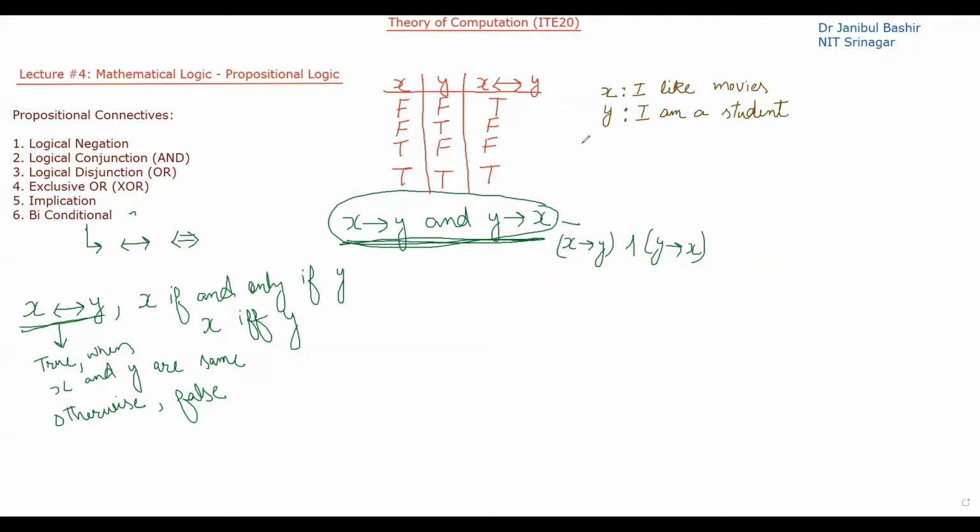Okay. So if I am writing X implies Y, what does that mean? X implies Y. It means I like movies if and only if I am a student.